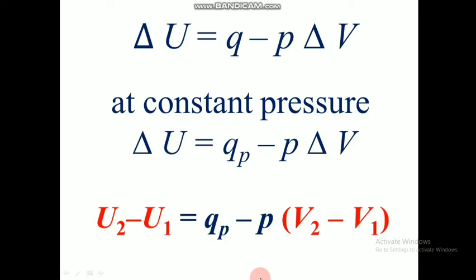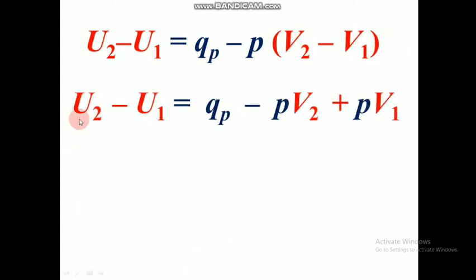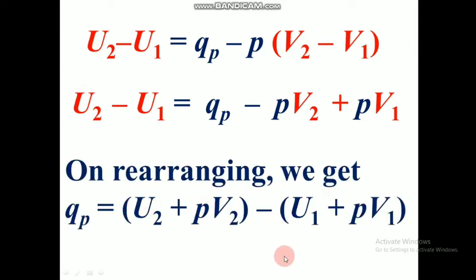Now we start to rearrange. U2 minus U1 is equal to Qp minus P delta V, or P times (V2 minus V1). That becomes U2 minus U1 is equal to Qp minus PV2 plus PV1, as we multiplied the terms. Rearranging the whole equation, we take Qp to one side and the other terms to the other side.